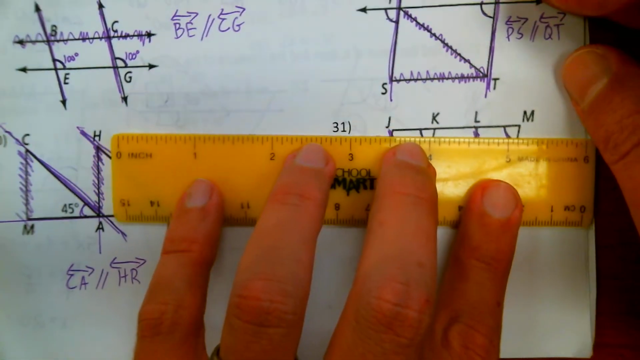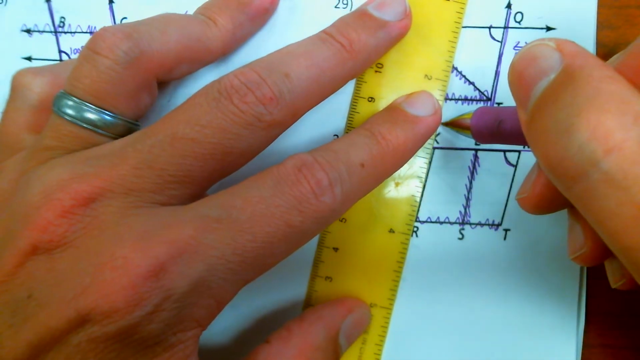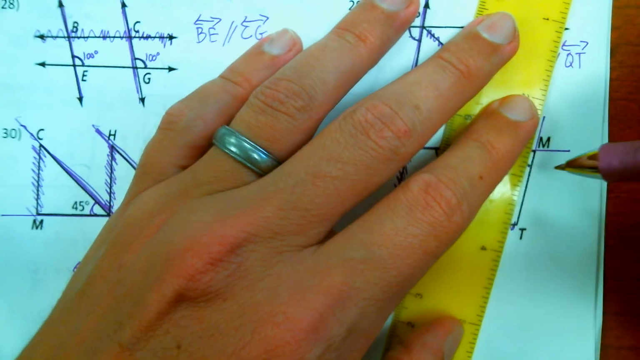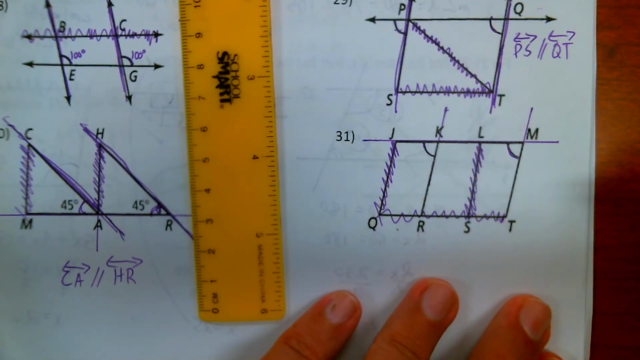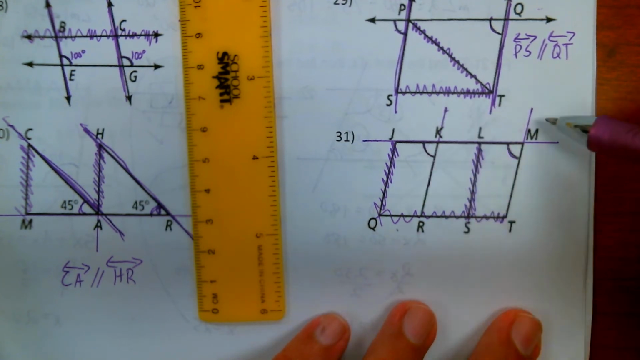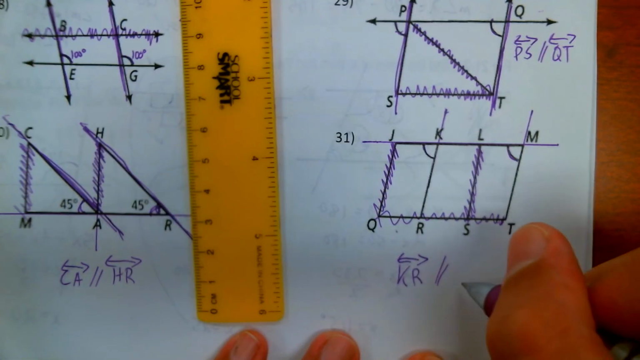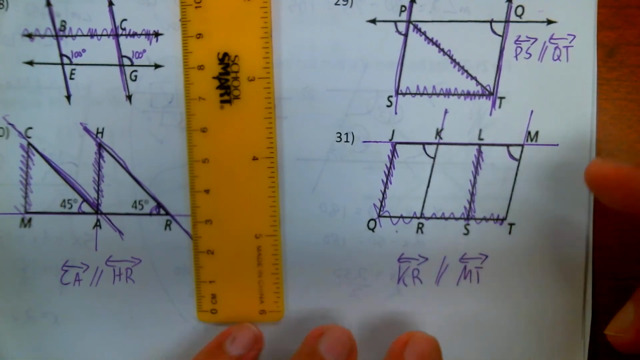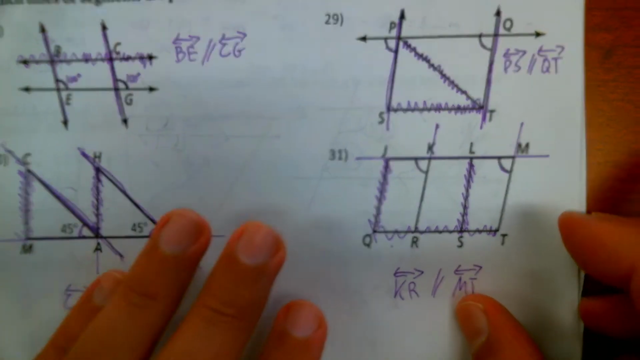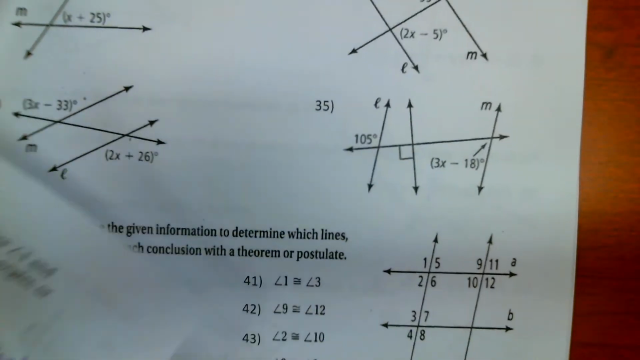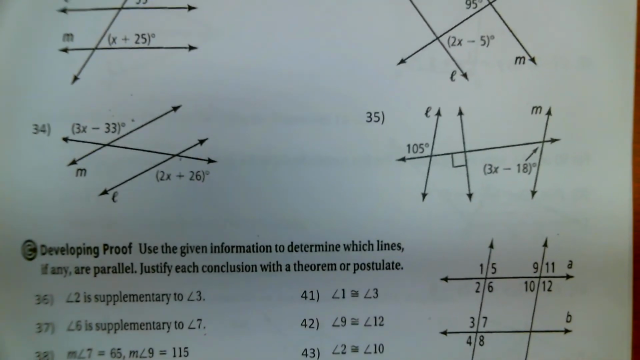Basically I've got that transversal, and I got these two parallel lines. So once again, these would be congruent corresponding angles. So I can say that KR is parallel to MT. Okay. All right, go back and watch that little part again if that's a little bit confusing for you. Okay, let's move on to number 32.